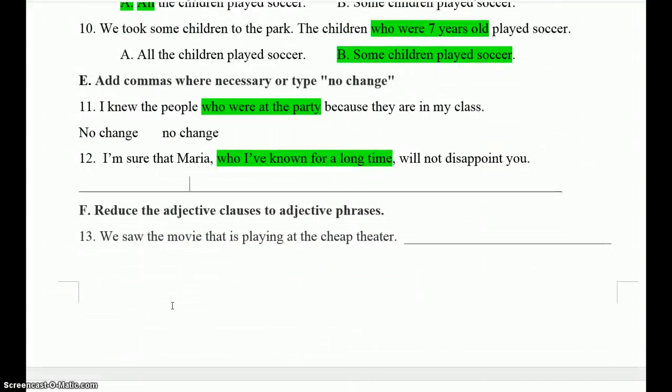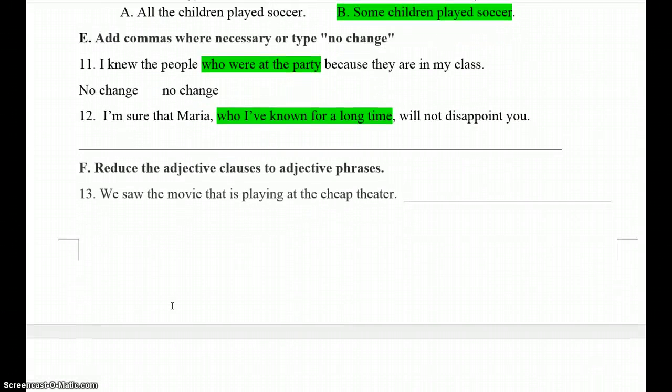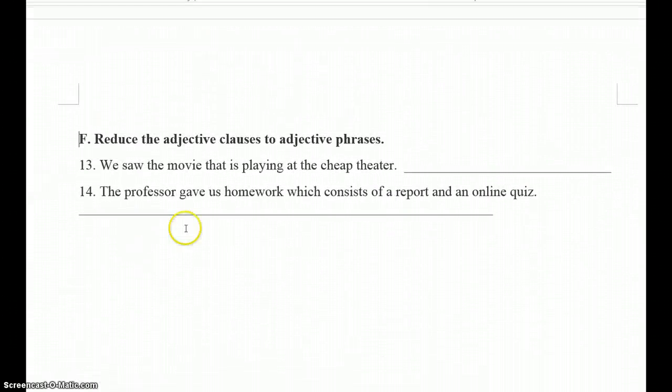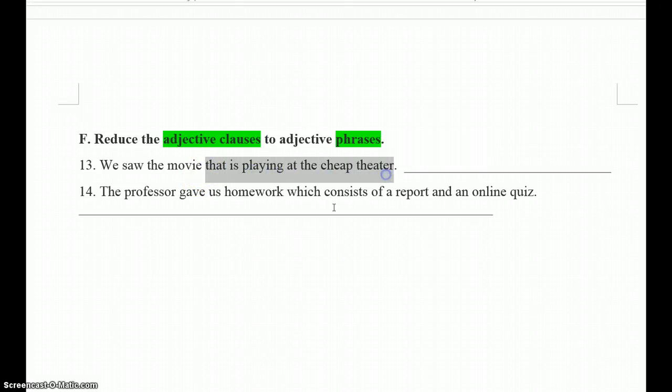All right, and then on to F. Yeah, we do have 2 here for F. I'm just going to get this all on the same screen here. Reduce the adjective clause to an adjective phrase. So we've been working with adjective clauses the whole chapter, and that's good. But now we're going to change our adjective clause down to a phrase. So how do we do that? Step number 1, identify the adjective clause. We saw the movie that is playing at the cheap theater.